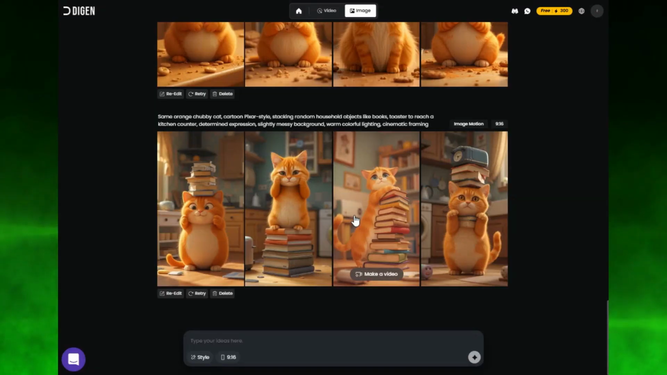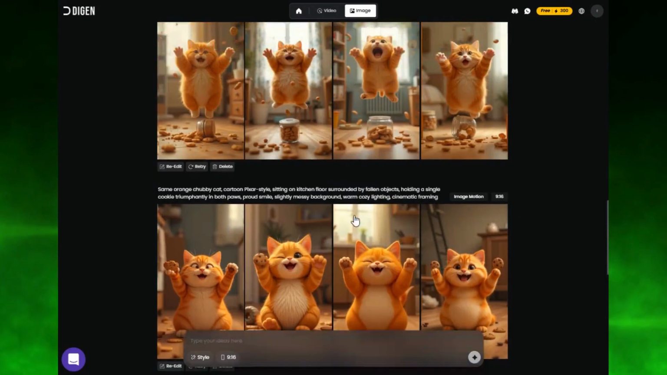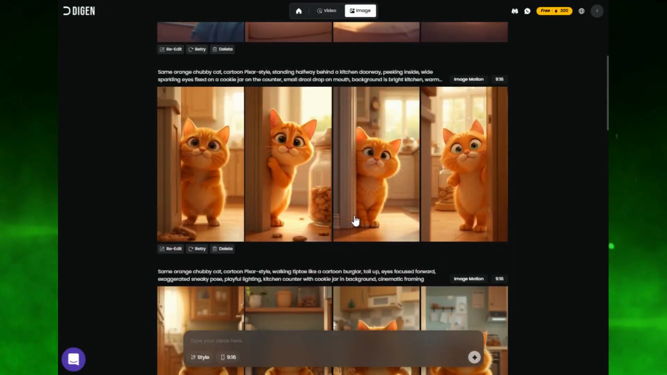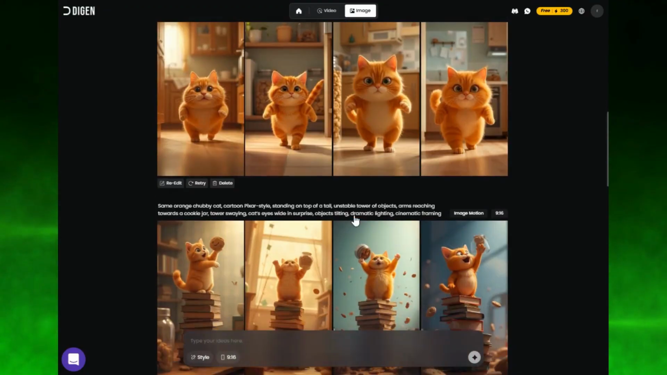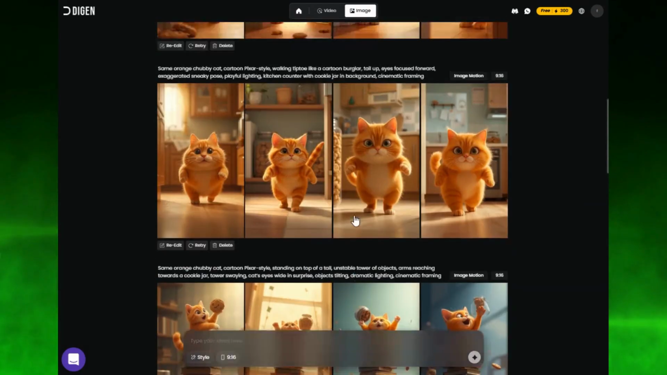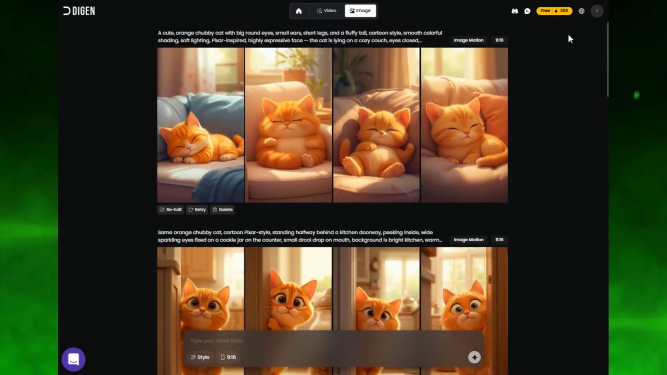Alright, our hero is ready for the next stage of the journey, motion. We've built the world, we've created the characters, and now it's time to make them come alive. And here's the part I love about Digen AI. You don't have to download your images and upload them again like in other tools. Nope, we're skipping all that boring stuff.